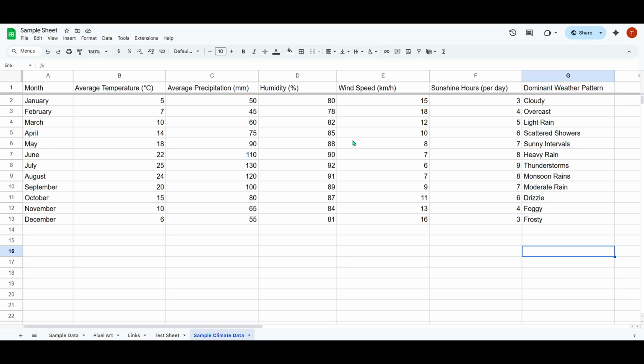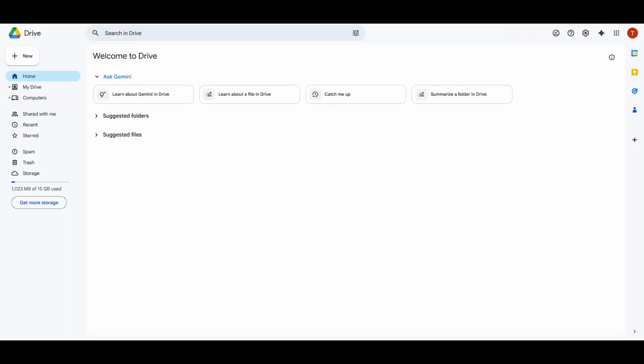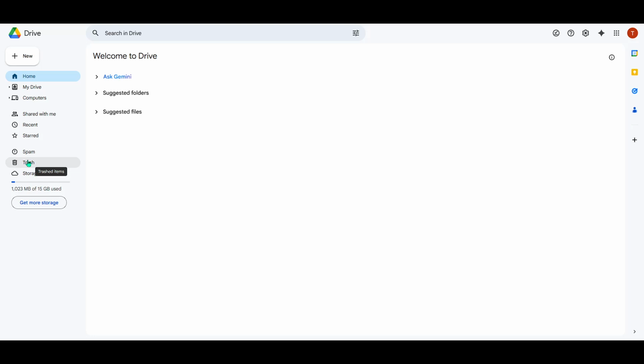First, let's talk about how you can find your deleted spreadsheet. The key here is accessing your Google Drive using the same Google account you used to create the spreadsheet initially. You'll want to ensure you're logged in to the correct account to find your file seamlessly. Once you're in Google Drive, direct your attention to the left-hand side of the screen. This is where you'll see a variety of folders and locations for your files.